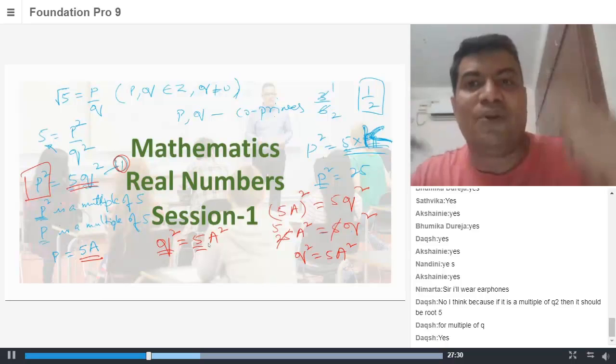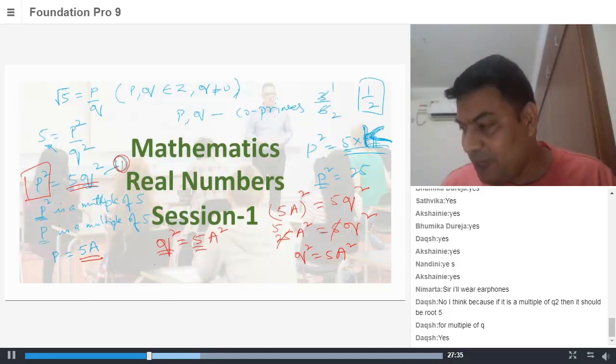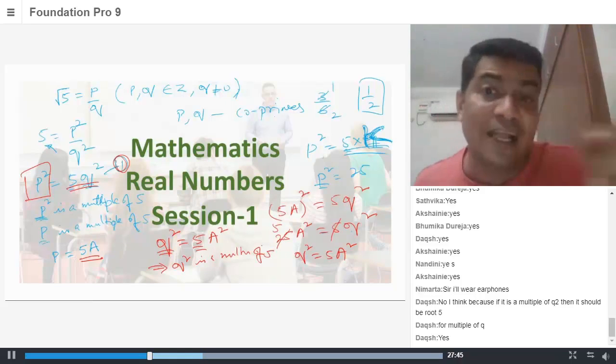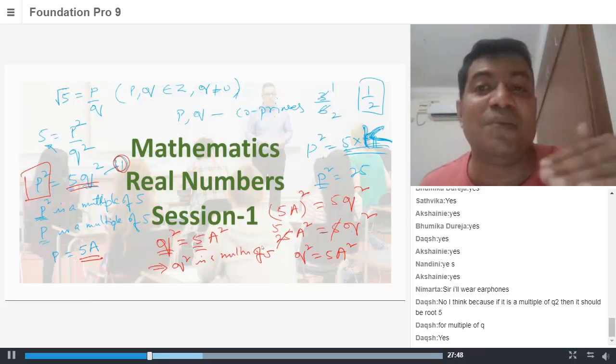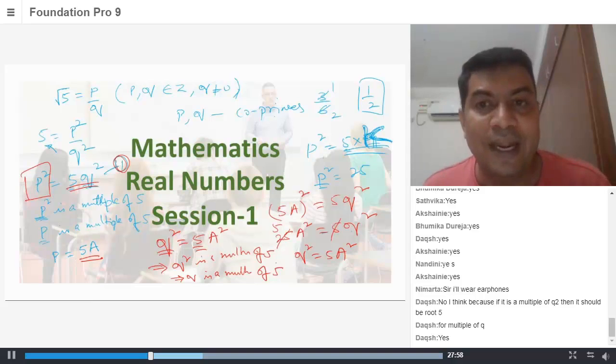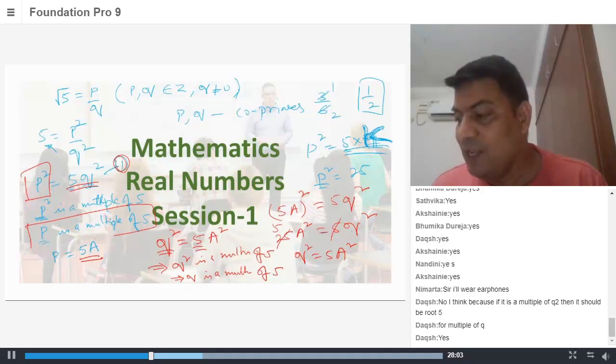Because q square is a multiple of 5, we already learned that if a square of a number is a multiple of 5, it also implies that q is a multiple of 5. So what did you get? You got to know that p is a multiple of 5. You also got to know that q is a multiple of 5.